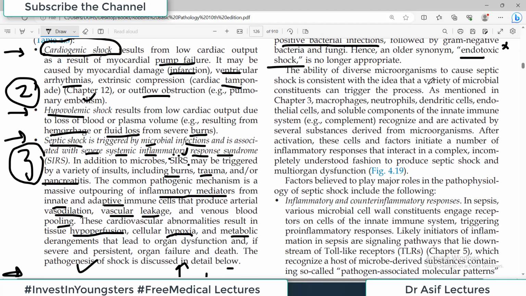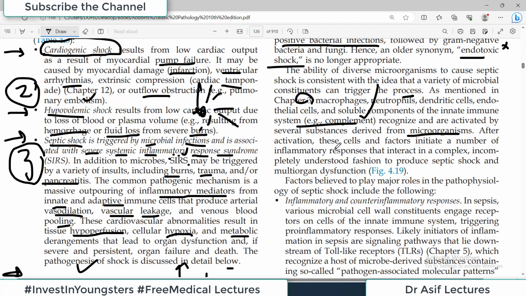The ability of diverse microorganisms to cause septic shock is consistent with the idea that a variety of microbial constituents can trigger the process. As mentioned in a separate chapter, macrophages, neutrophils, dendritic cells, endothelial cells, and soluble components of the innate system, which is the complement system, recognize and are activated by several substances derived from microorganisms. So basically, there's a microorganism and it is driving a lot of immune system cells crazy. Neutrophils will go crazy, macrophages will go crazy, that sort of thing.